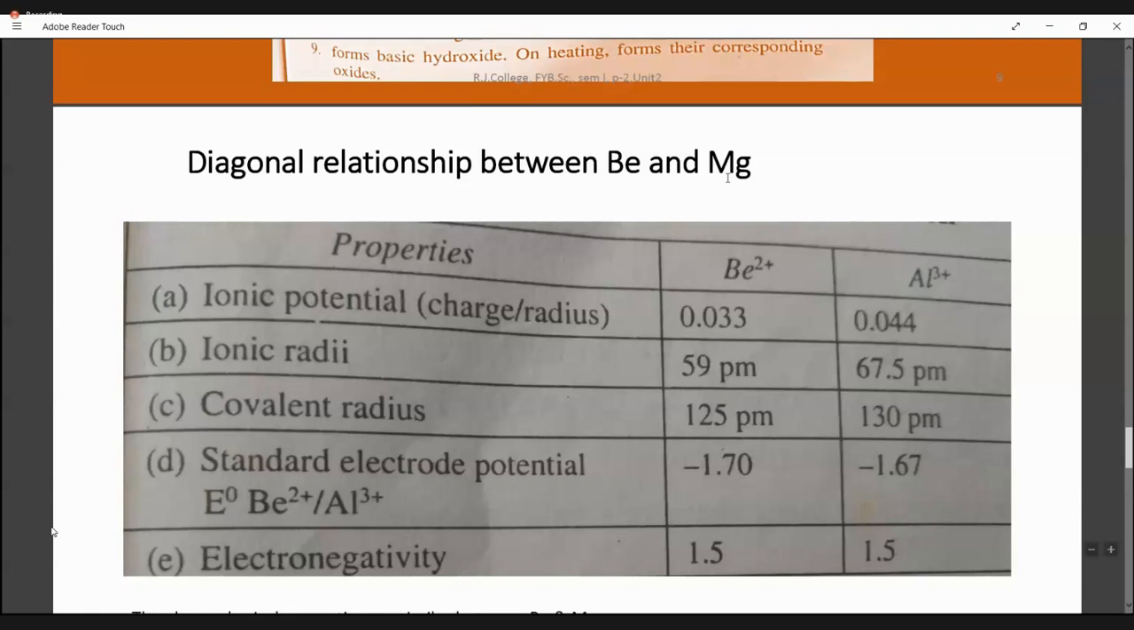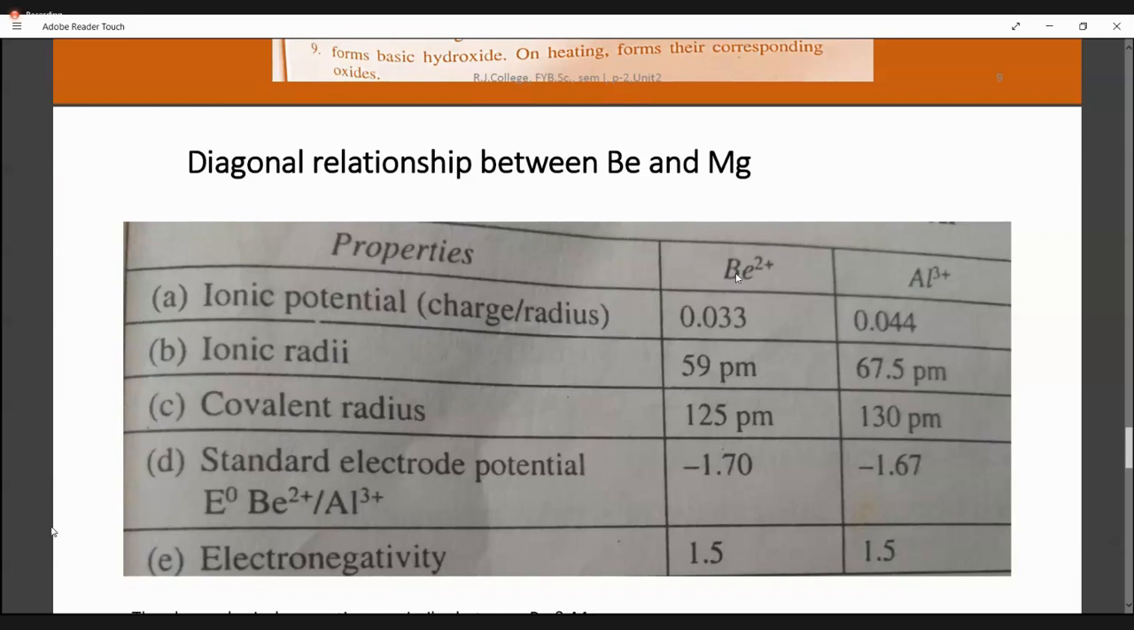Here I have to change this. It is aluminium. It's given by mistake as beryllium, magnesium. It should be beryllium, aluminium. Okay, please change that, or otherwise I have to remove this heading. And I suppose I have posted this in the Google Classroom also. So start preparing for the exam. I will repost it again, making this change.